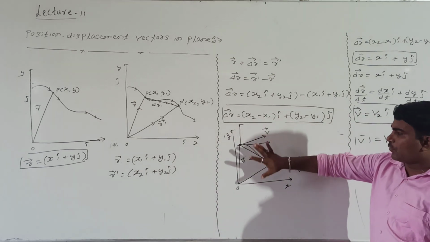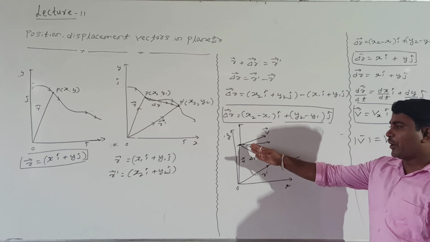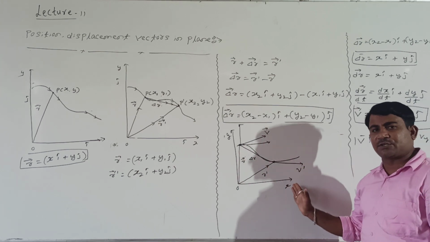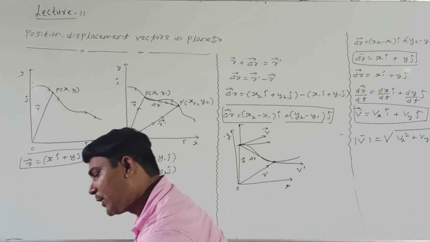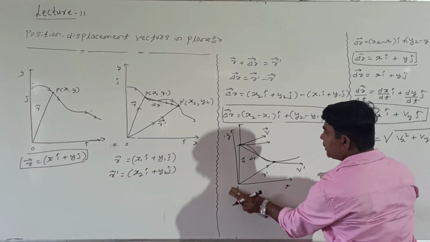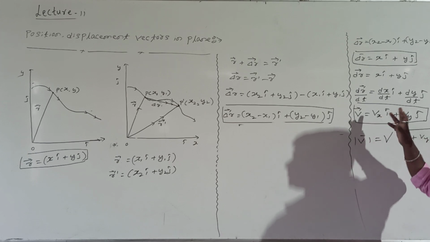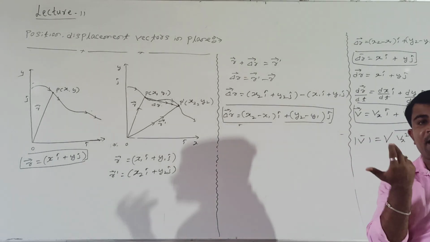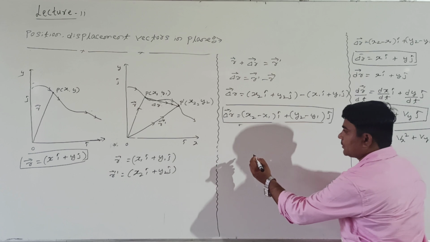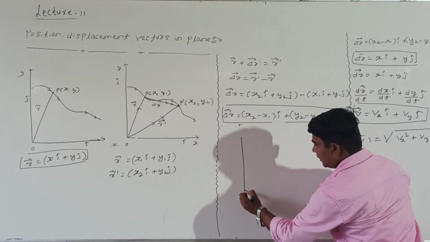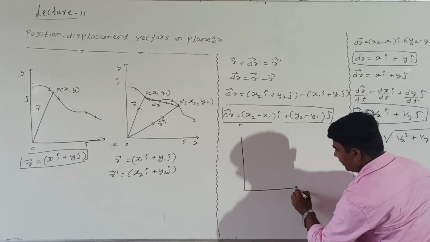Shall I represent this by taking only one point? Say two points are there, one is v, the second one is v dash. Remember, I will take only one point in the plane, but taking that, I will explain how the velocity Vx can be resolved and how the velocity Vy can be resolved. It is the plane, right?